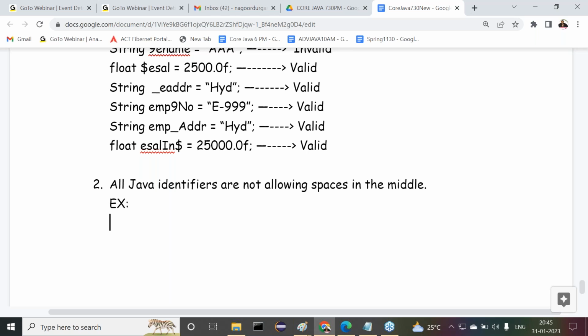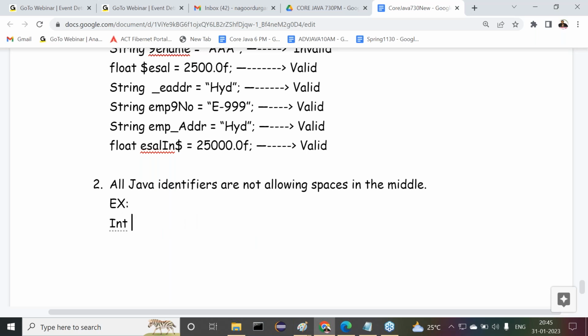Second rule we have to understand. In general, in normal English, we provide spaces between the words. But Java is a programming language, not a natural English language, right? Definitely, it should not allow spaces there. Why? Because the JVM or compiler has to recognize our words. Java has given a rule for us. What is the rule? Don't provide spaces in the middle of the identifiers. All Java identifiers are not allowing spaces in the middle.